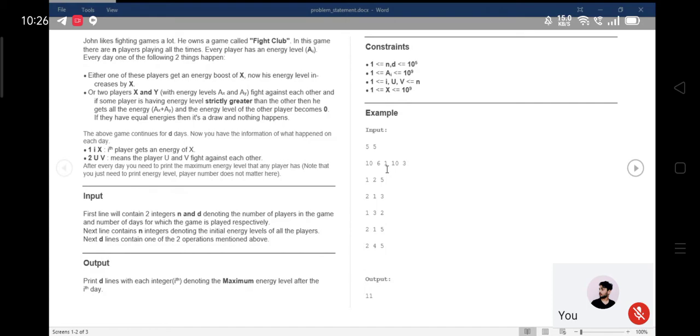There is no need to store the instruction because we need to get the instruction and process it. So the operation will not be stored. Obviously, the energy level we need to store, otherwise how will we be able to get the maximum energy level after each operation.